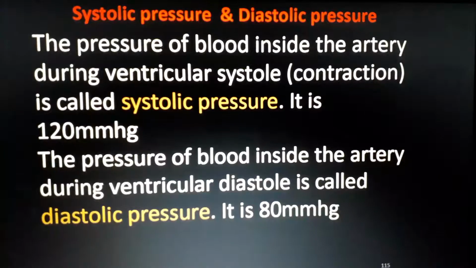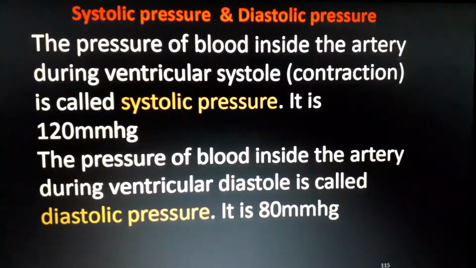So you must study all these names. What is systolic pressure? What is diastolic pressure? When the ventricle is contracted, at that time the pressure of our body is 120 millimeter of mercury. That is called systolic pressure.